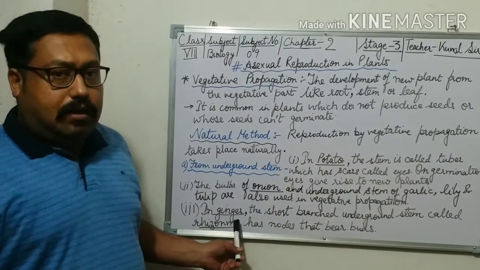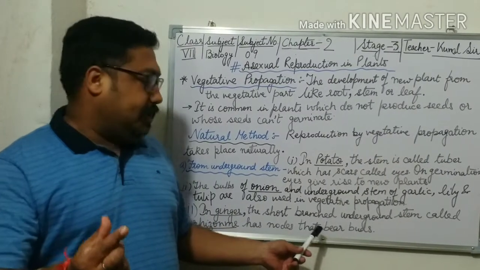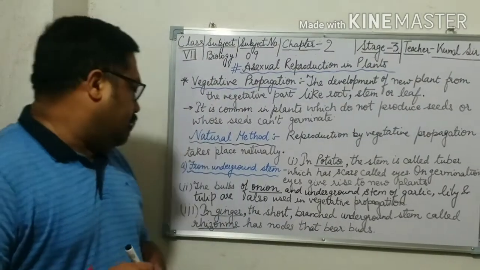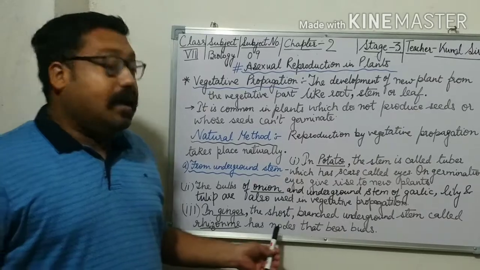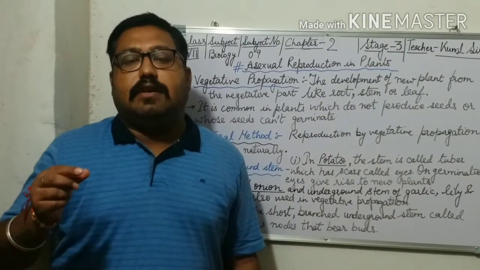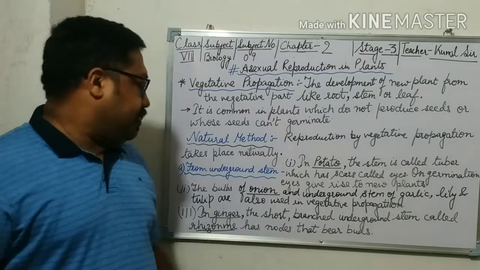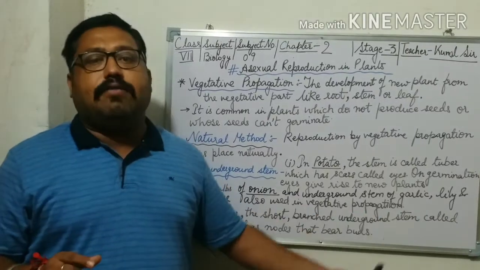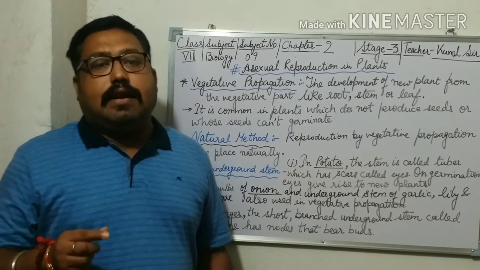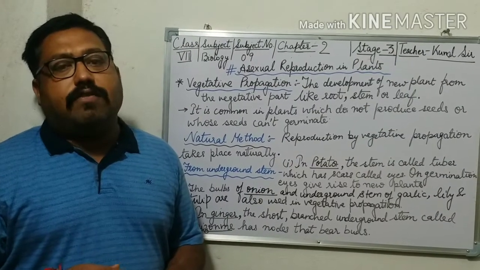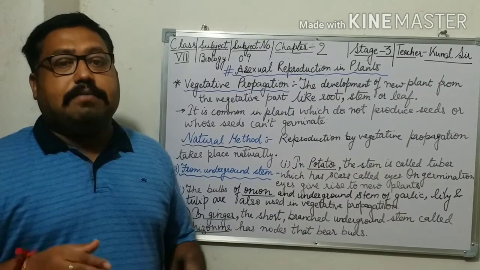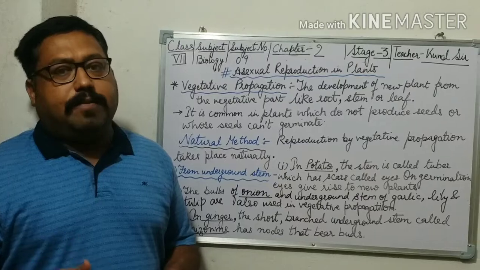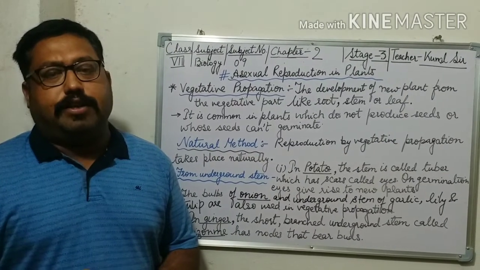Same thing, in ginger, the short branched underground stem is called the rhizome. The rhizome has nodes that bear the buds, which help in the process of vegetative propagation. What is happening in ginger? Ginger has a short branched underground stem, known as a rhizome, which bears the buds that help in vegetative propagation. The same thing happens in banana. Banana also has a rhizome for vegetative propagation in the asexual method of reproduction.